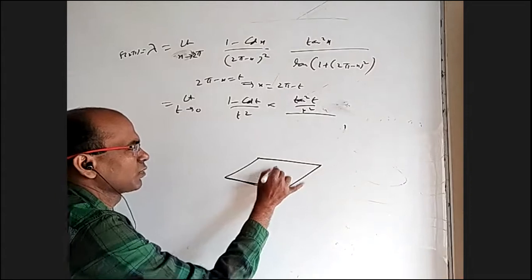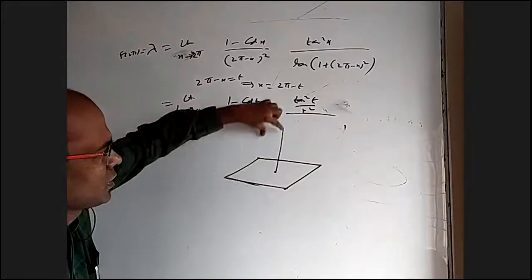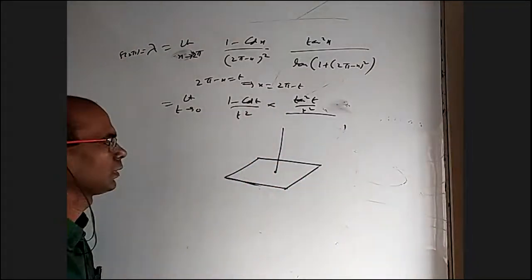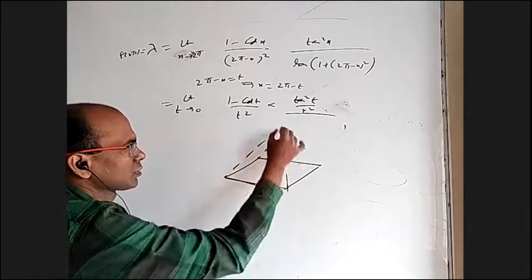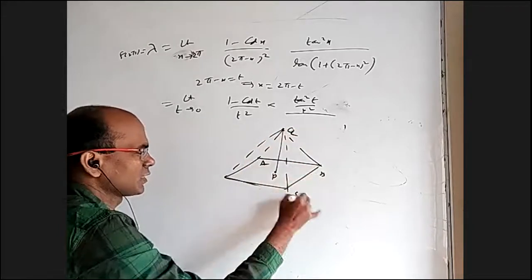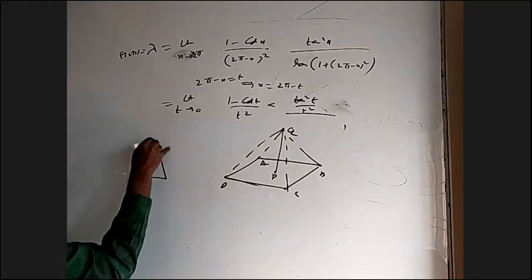And this is the pole which is standing here. These two are subtending 60, these two are subtending 60, these two are subtending 60, and these two are also subtending 60. So when you join like this, this is P, this is Q, this is A, B, C, D. Okay.